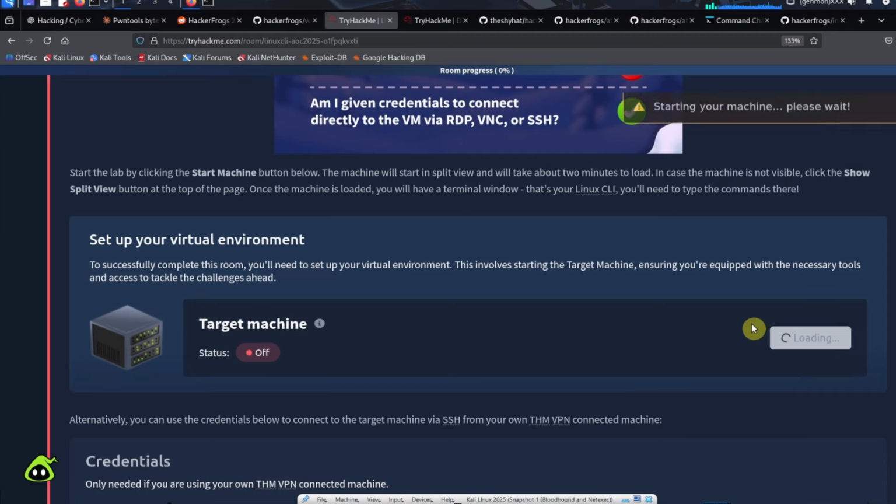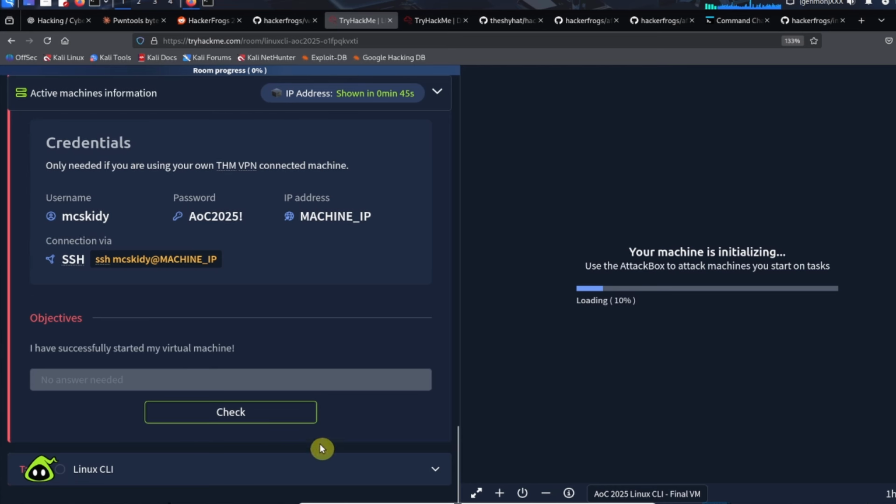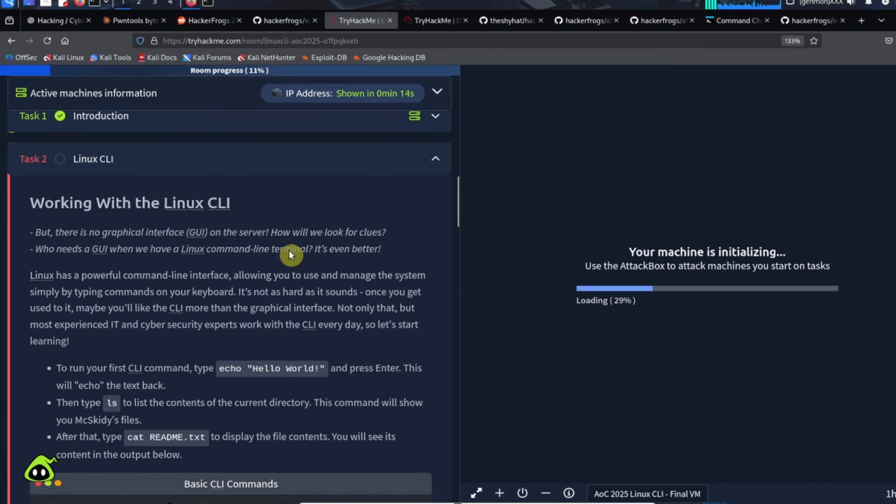While we're waiting for the machine to initialize, we can take a look at what is going on inside this room. If you want to connect yourself using your own machine, you could use these credentials right here. But for right now, all we need to do is click on this checkbox over here that says I have successfully started my virtual machine. So click on check, and we can move on to task number 2. We'll just click on task number 2.